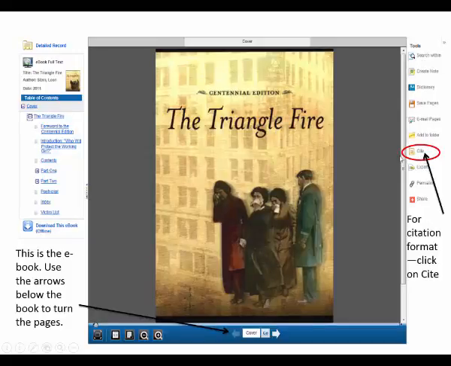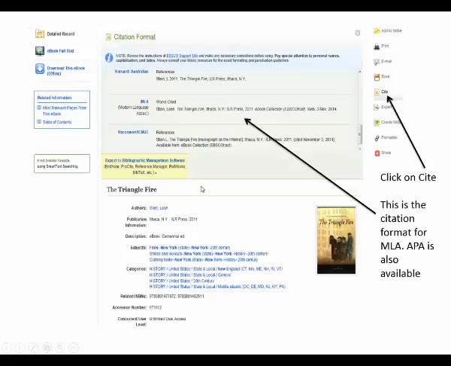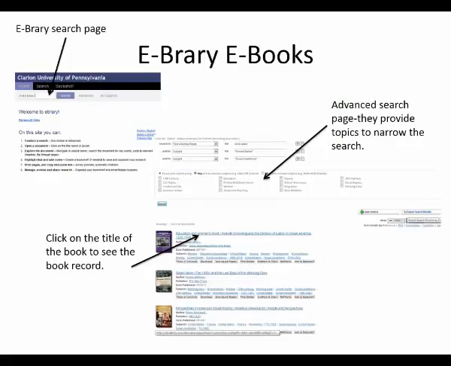There is a cite ability right here. You can click on that, and they'll give you the correct citation. Over here on the left side it gives you the table of contents. You can go right through, click on one of those, and it'll take you right to that chapter. When I clicked on the cite, it brought up a list of citations. I can choose MLA or APA if I want in here and copy and paste that. Again, I'm not saying these are perfect, but it gives you a good start in finding your citation format.